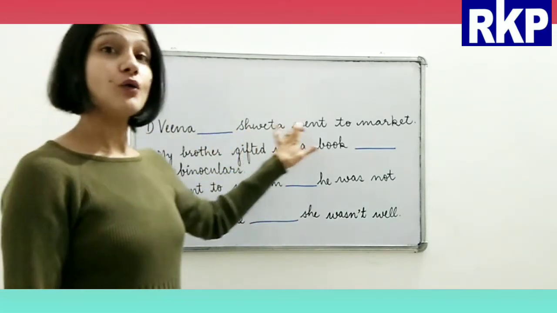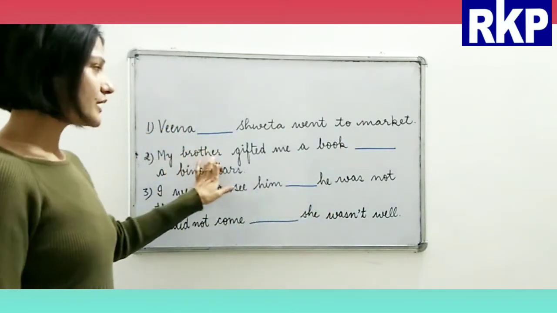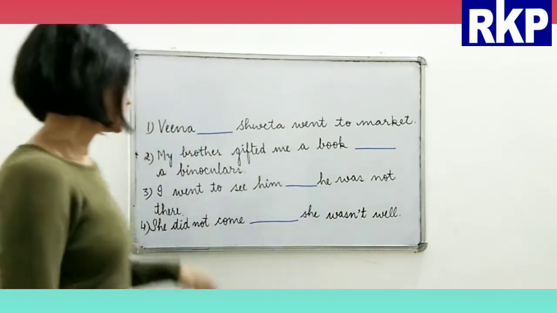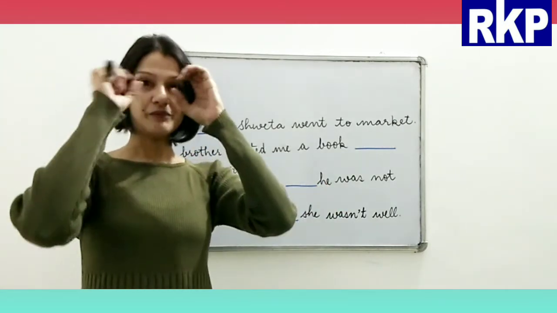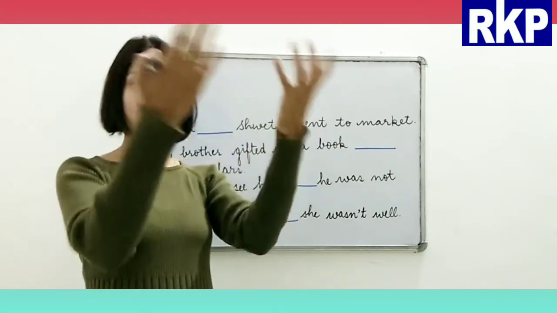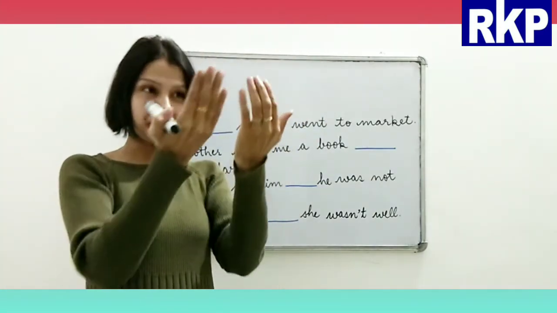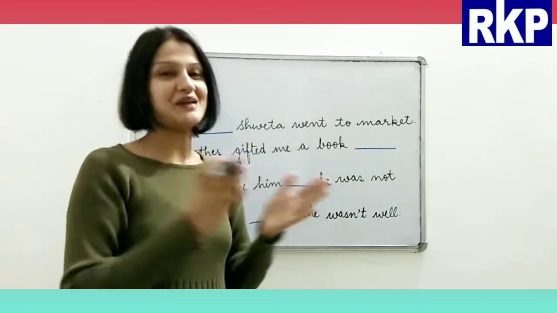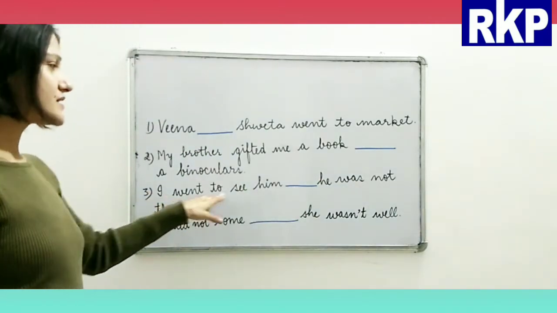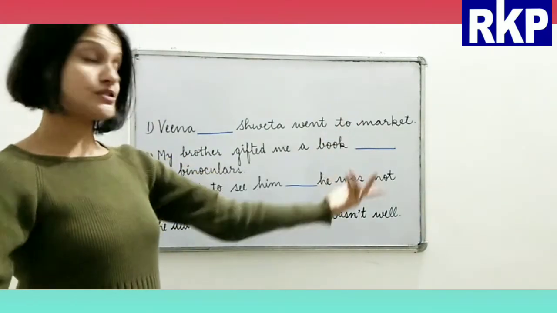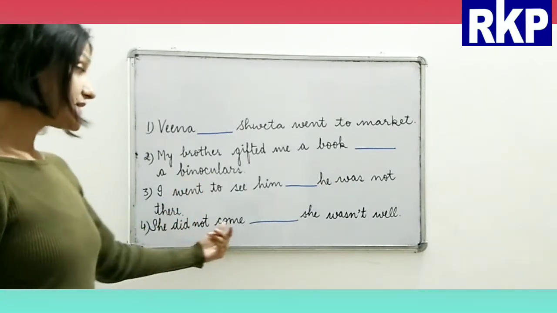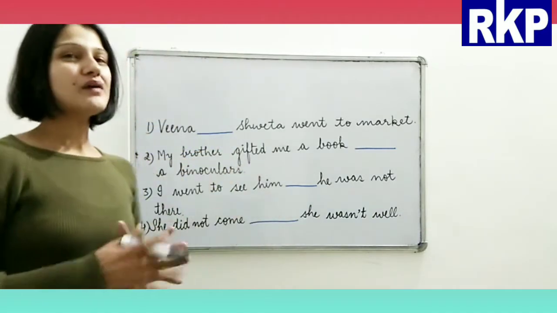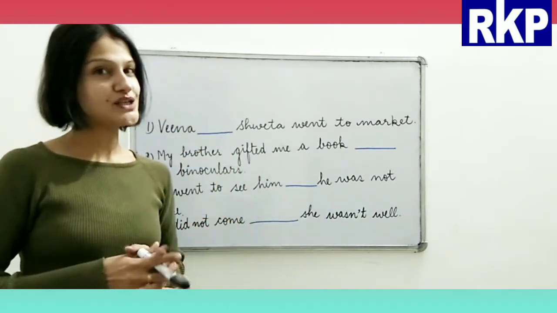Veena, Shweta went to market. My brother gifted me a book, binoculars. What is binoculars? With the help of which we can see the objects. I mean they appear quite closer, which we call doorbeen as well, right? I went to see him, he was not there. She did not come, she wasn't well. Alright, now there is something missing in all these 4 sentences.